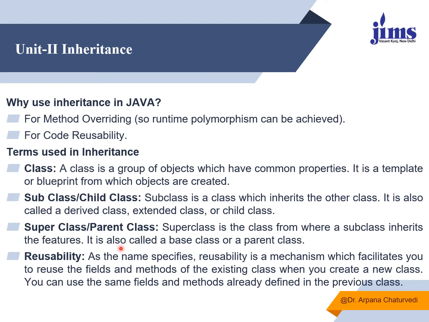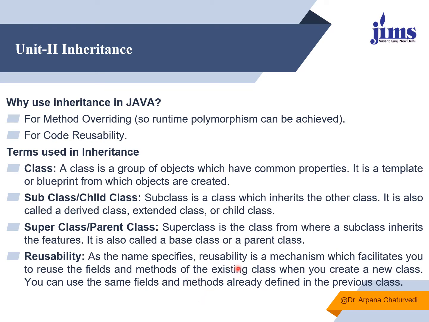The class whose features are being reused by the child class is known as the superclass or parent class, and is also known as the base class.